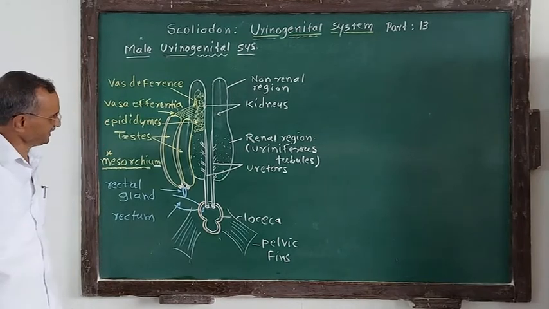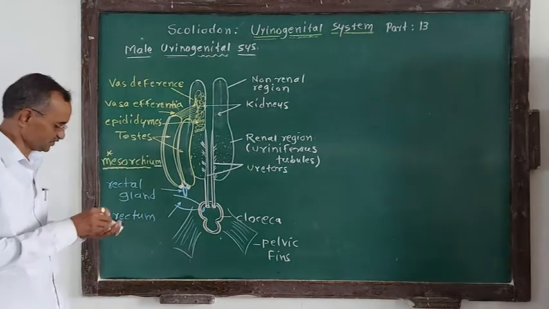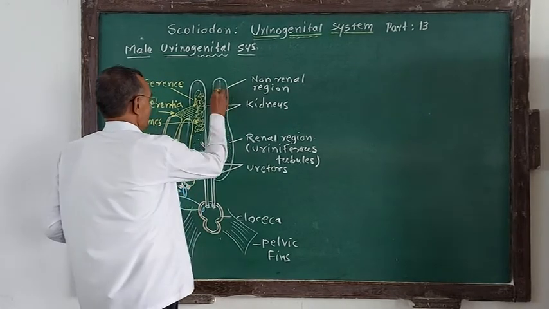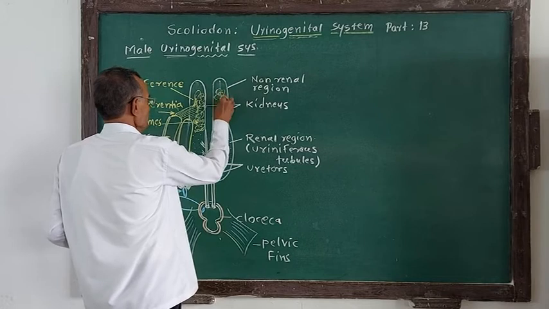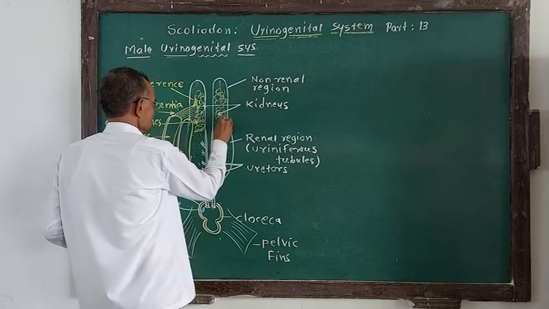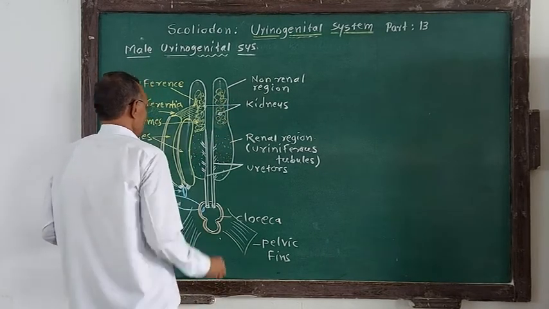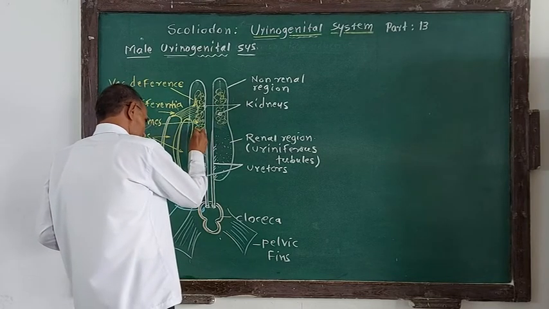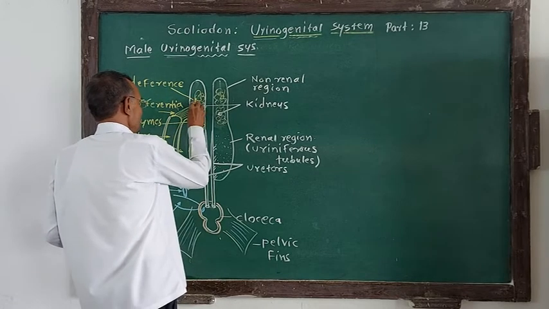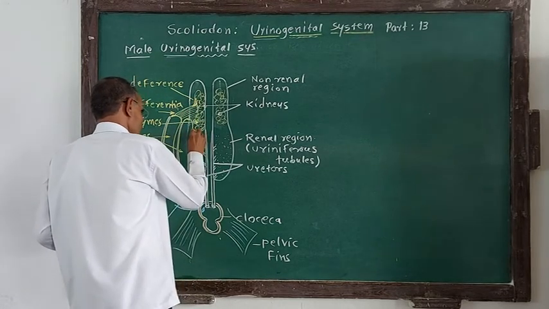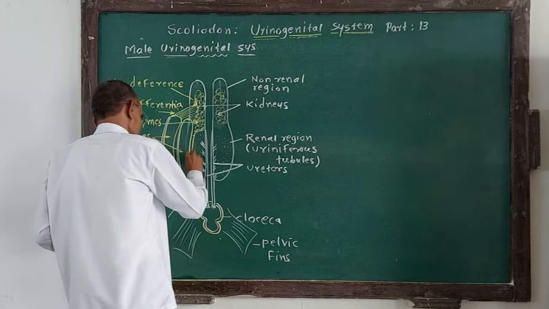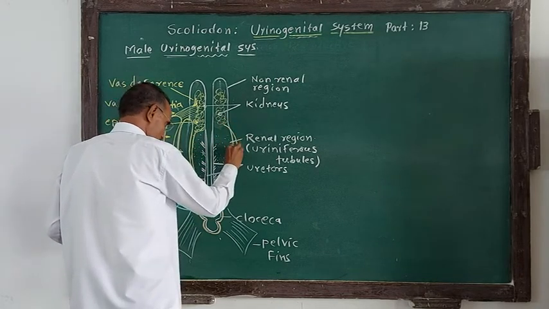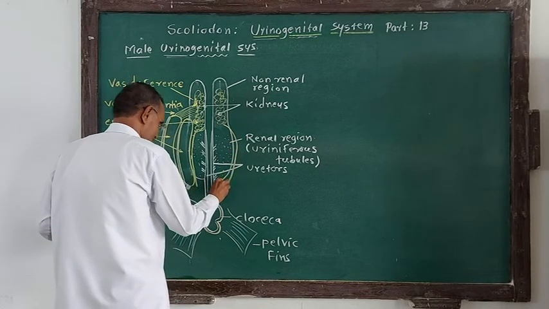Now we are talking about the epididymis. What after the epididymis? Suppose this is also the epididymis, a coiling and recoiling of the vas deferens. After forming the epididymis, the vas deferens emerges out in this manner, and from this side also. This is the vas deferens.